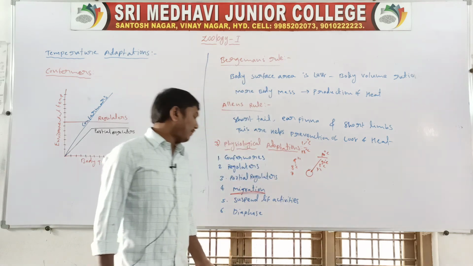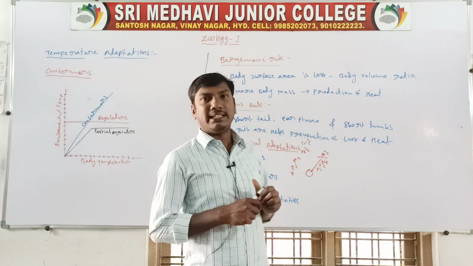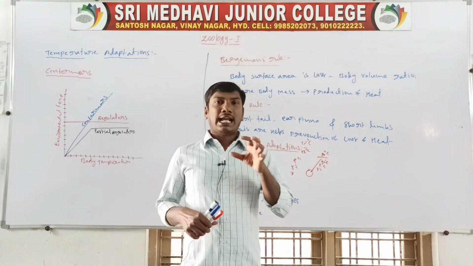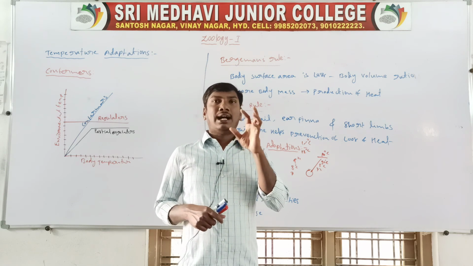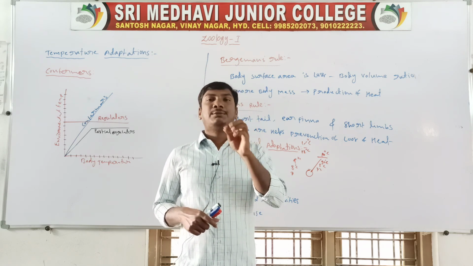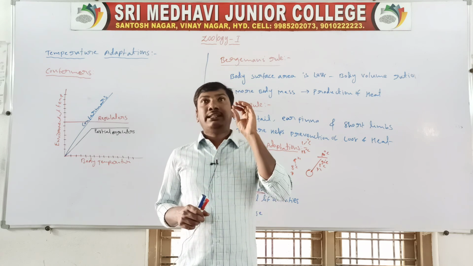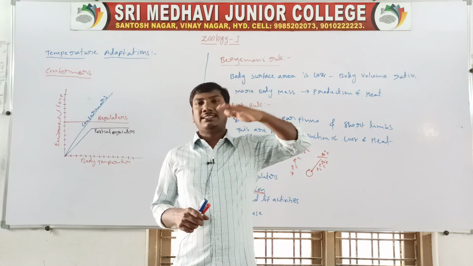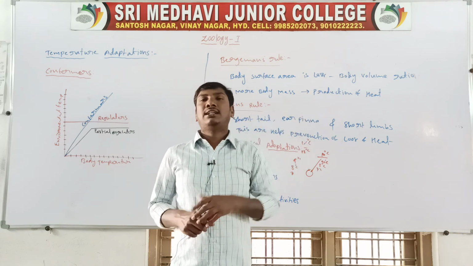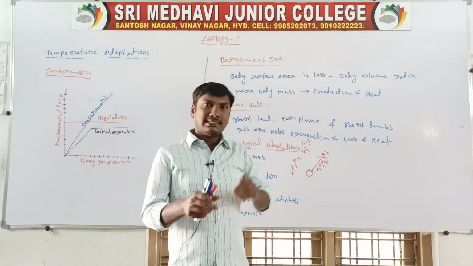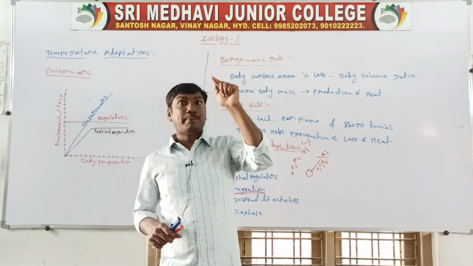Next, the last one, diapause. Diapause means that when the environmental conditions are unfavorable, the life activities stop. Later, when conditions are favorable, they start the life activities again. So this is called diapause, a pause.